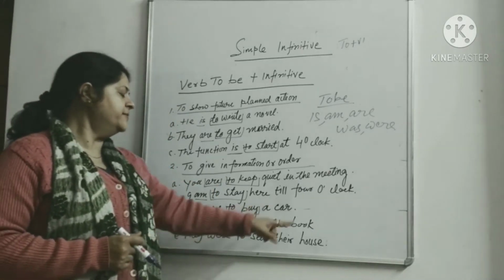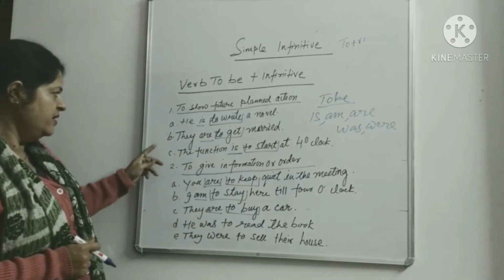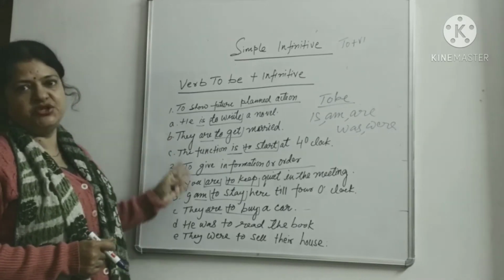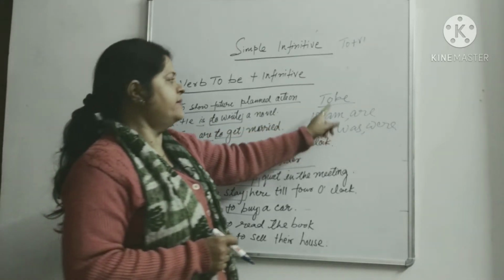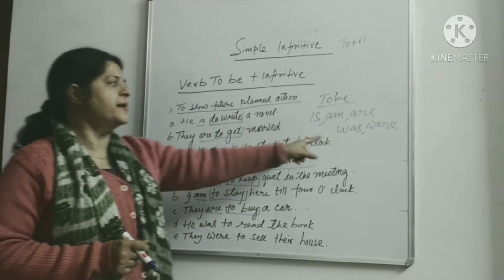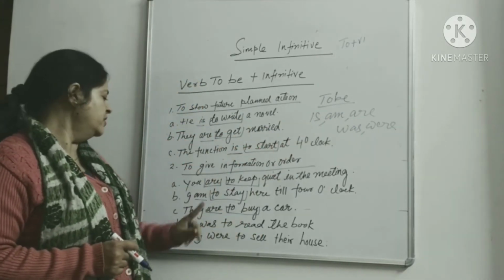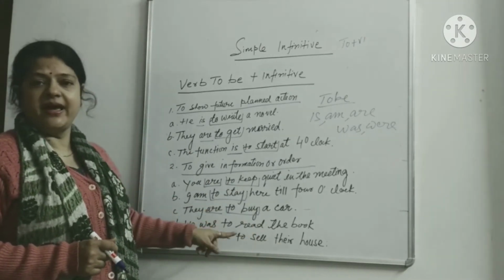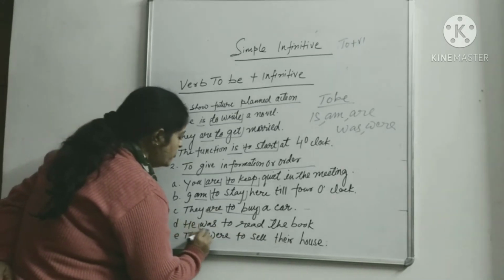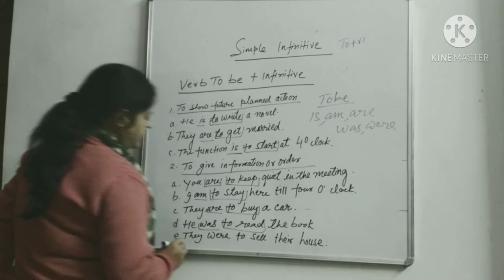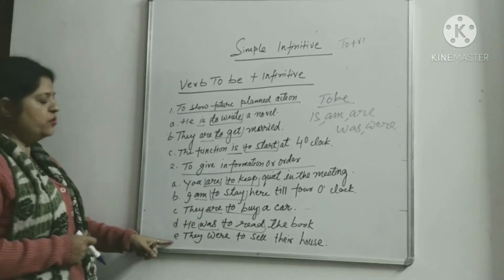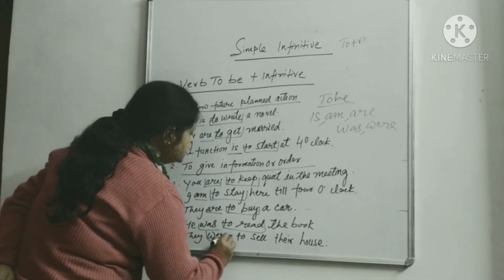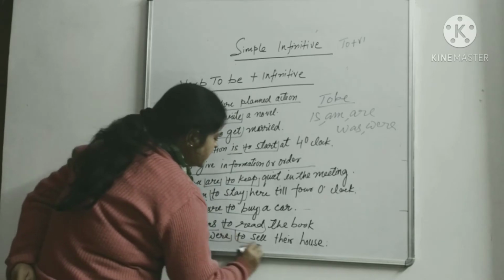He was to read the books. So we have seen these 3 examples, and these 2 examples relate to the present form, that is, am, are. Now we have taken 2 examples of the past form also, that is was and were. He was to read the book. उनको ये किताब पढ़ना था. अब पढ़ना है नहीं, पढ़ना था. So "was" is the form of be, and then the infinitive "to read". And they were to sell the house. उनको ये मकान बेचना था. So "were" is the verb to be, and then "to sell" is the infinitive.